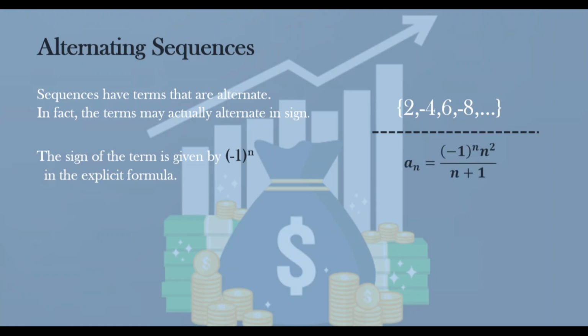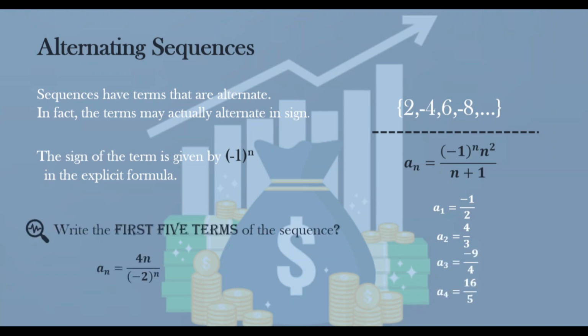Now let's look at the formula. We are given an alternating sequence. How do we know that this sequence is alternating? We have (-1)^n. For the first term, we get a negative value. For the second term, we get a positive. Third term, negative. And fourth term, positive. And this continues forever. Now here's a challenge for you. Write the first 5 terms of the given sequence and comment down the answer below.